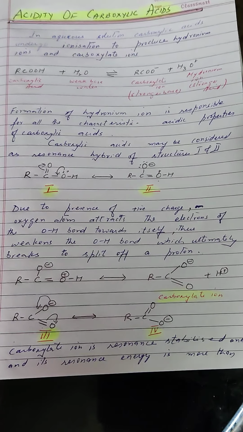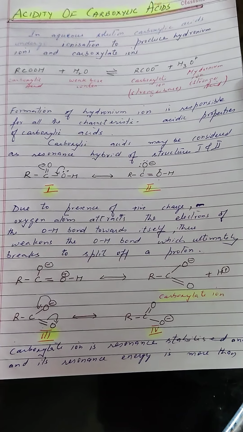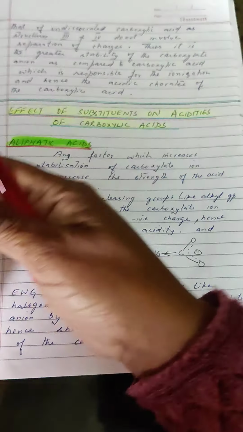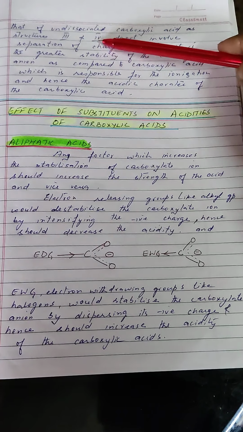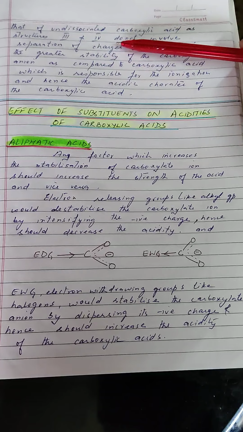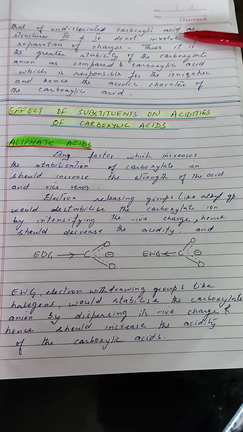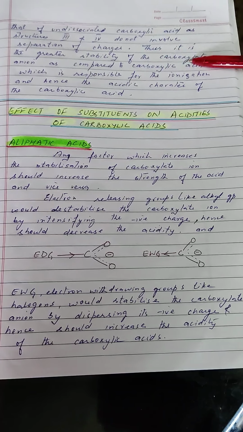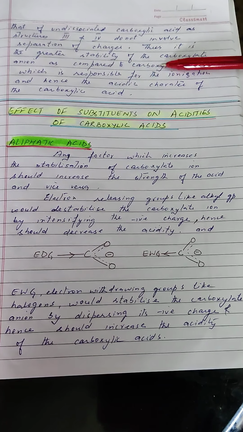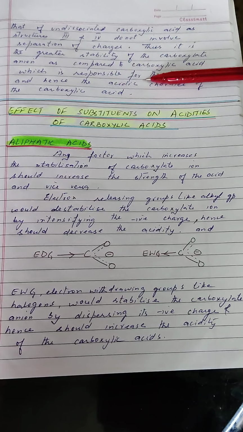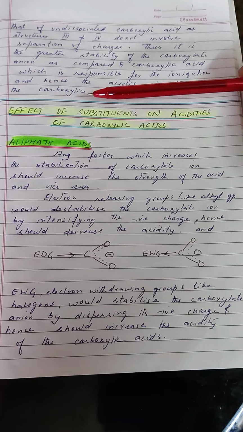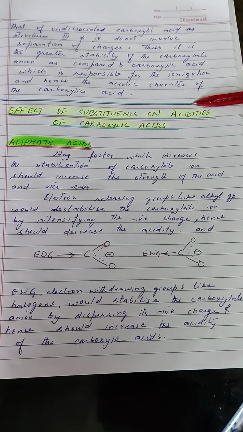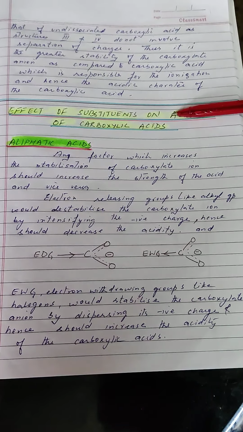So you can see that the carboxylate ion is resonance stabilized and its resonance energy is more than that of the undissociated carboxylic acid, as structures 3 and 4 do not involve separation of charges. Thus, it is the greater stability of the carboxylate anion as compared to the carboxylic acid which is responsible for the ionization and hence the acidic character of the carboxylic acid. With this much knowledge, let us study the effect of substituents on the acidities of carboxylic acids.